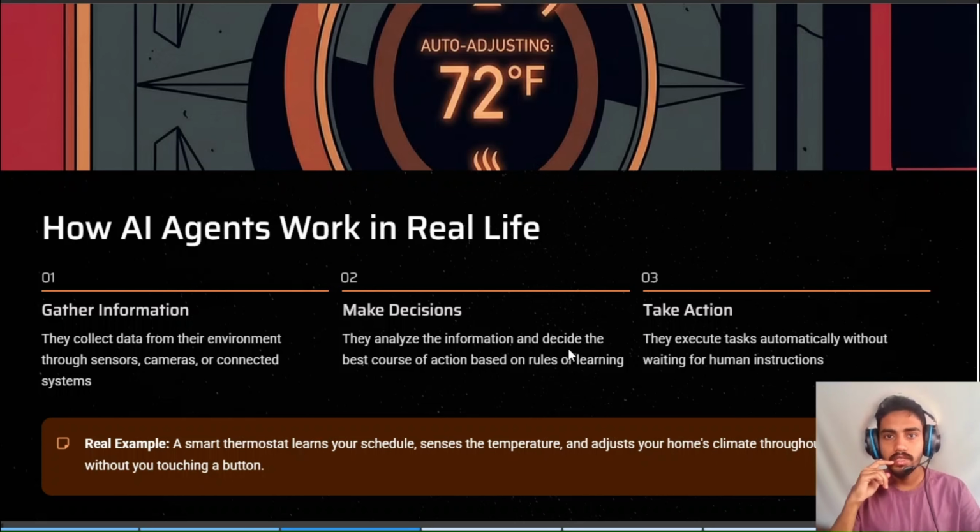How an AI agent works in real life, you can imagine a smart home adjuster. If you have connected your smart home to an AI agent, the AI agent can manage your home without human intervention. It can manage temperature, can use its reasoning to manage the whole smart home and help you with everything you need. It can close doors, it can switch off fans if you are not inside the room.